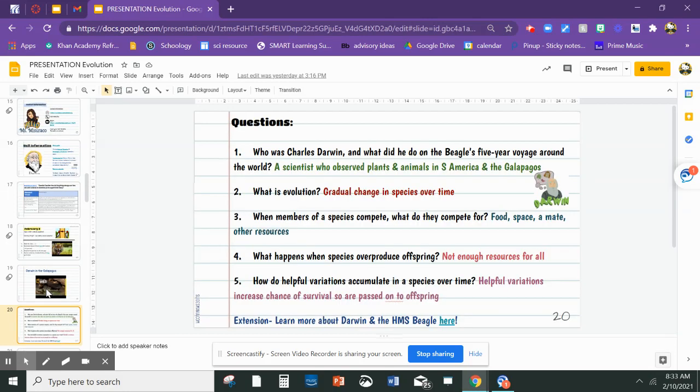The answers to the questions: Charles Darwin is a scientist who went on a 5-year voyage on a boat called the HMS Beagle, and he looked at plants and animals in South America, and most famously on the Galapagos Islands. Evolution is defined as the gradual change in species over time. When members of a species compete, they're competing for food, space, a mate, and other resources. What happens when species overproduce offspring? There are not going to be enough resources for all, but by overproduction, it does kind of help the chances of survival. How do helpful variations accumulate in a species over time? If the variation is helpful, it increases the chance for survival, and then that trait will be passed on to offspring.